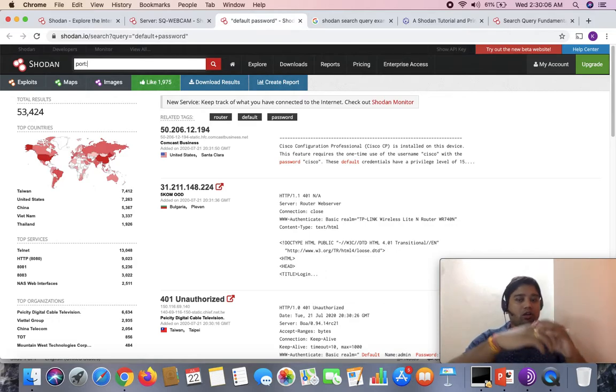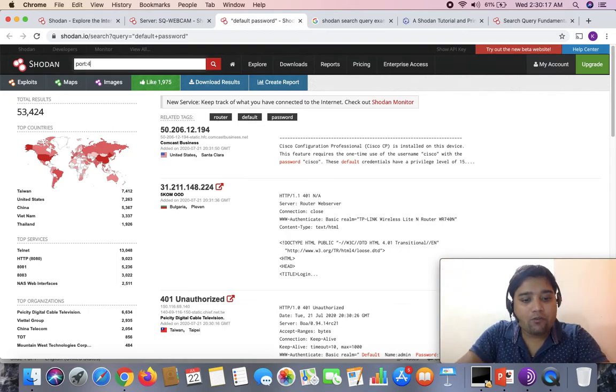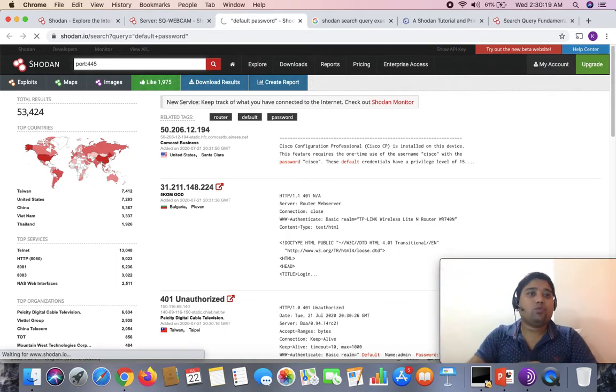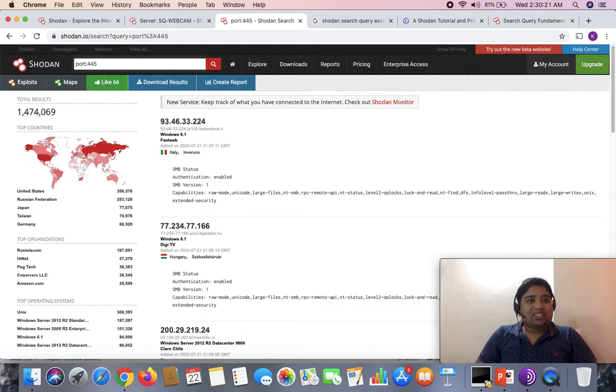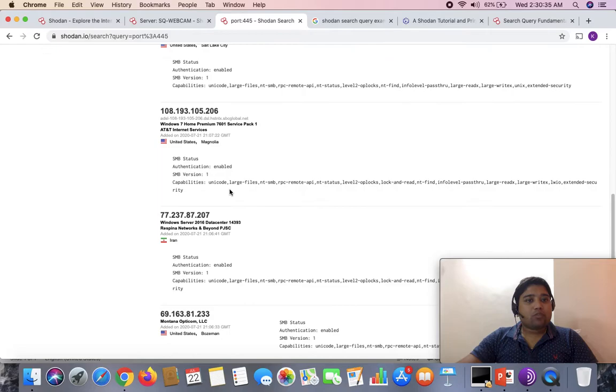I want Shodan to share the details of all those devices which are exposed to the internet and have the port number 445. So let's see. You can see that almost close to 15 lakh devices have this port 445 open and exposed to the internet.